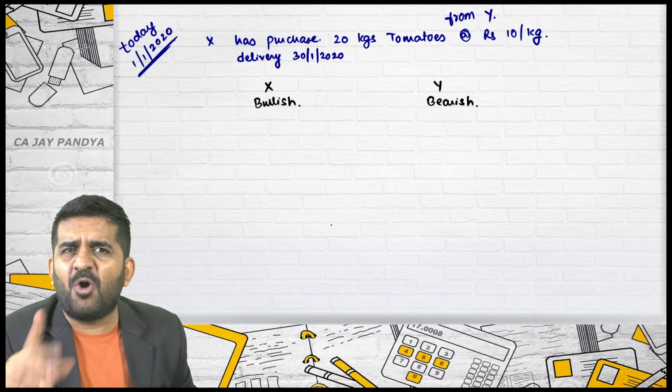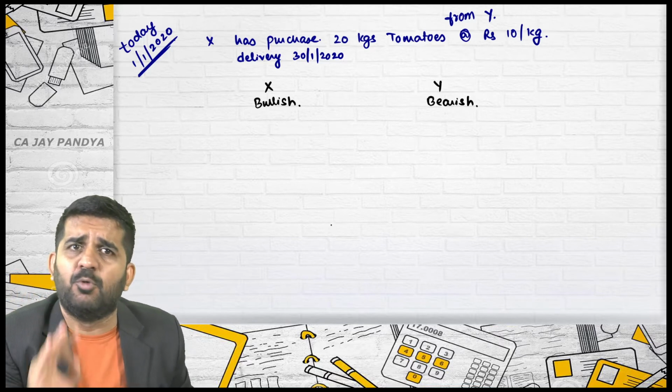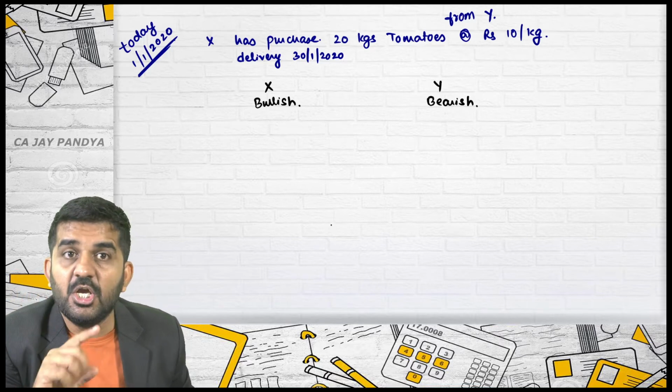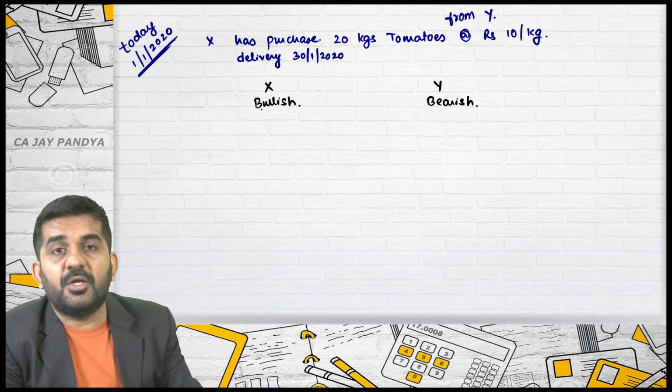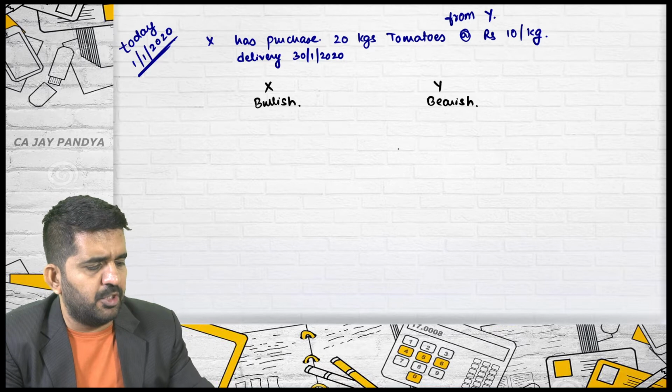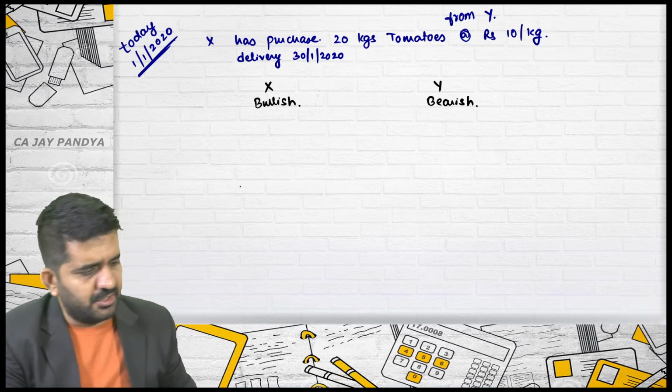It is a bad habit to learn that seller is bearish and purchaser is bullish. It is good in forward. In forward, the purchaser will be bullish and the seller will be bearish. But when we go to options, it might not be correct. So here you can take the purchaser as bullish and Y as bearish.